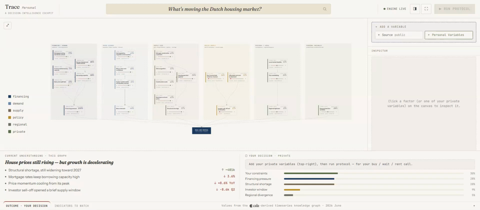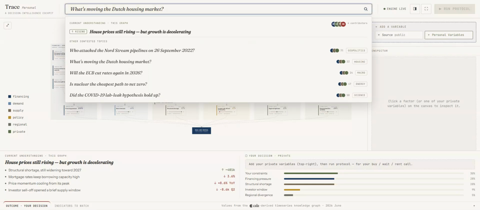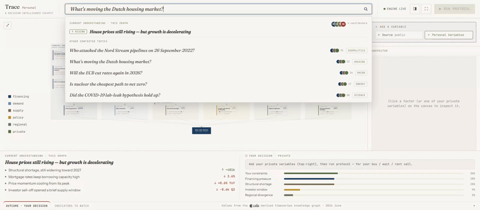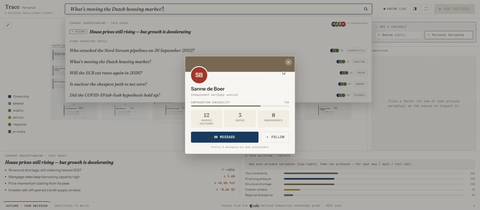To demonstrate that, I picked what's moving the Dutch housing market as a topic, but actually this tool can be used for any type of highly contested situations or topics, and then you go dive in because it's following the same methodology. So it's composed of three parts. First, you have this causal graph, which is a collaborative graph with all the contributors who have different kinds of background and knowledge.